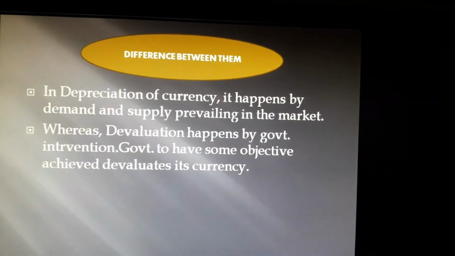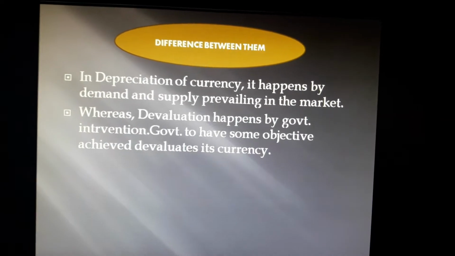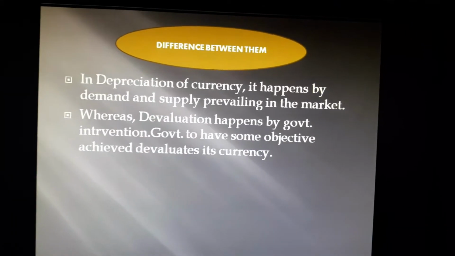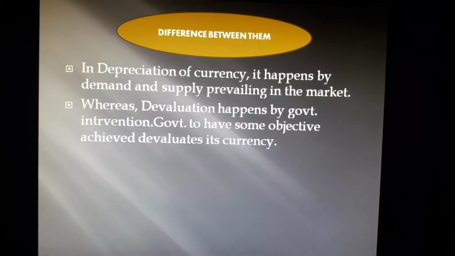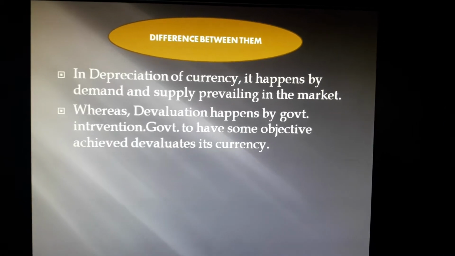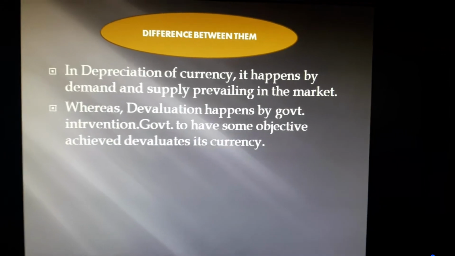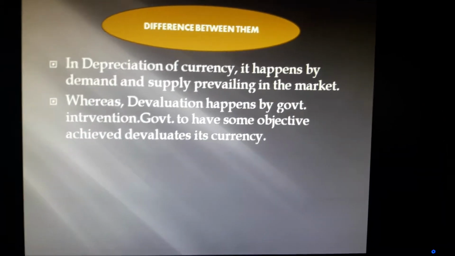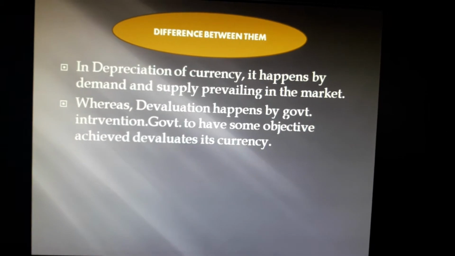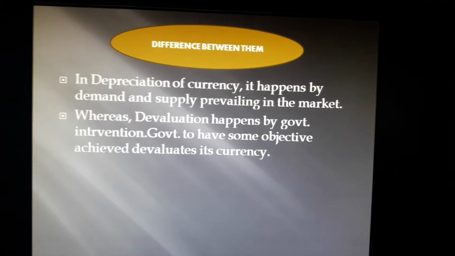The difference is that depreciation of currency happens by the demand and supply prevailing in the market. The market itself determines it. Whereas devaluation happens by a government policy. The government formulates a policy to devalue the currency. Got it? So these are the differences between depreciation of currency and devaluation of currency.